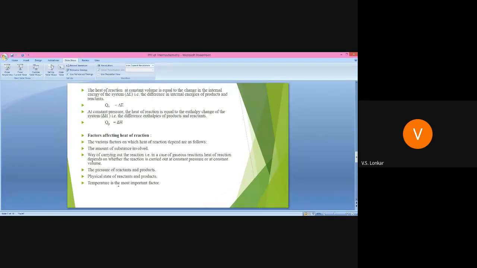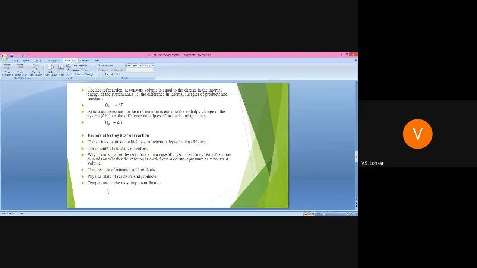Then physical state of reactants and products, because as the physical state of reactant and product changes, the heat content or heat of reaction also changes. For example, whenever we take the gaseous reactant, we get some delta H value, and if we use the solid state of that particular reactant, we get a different heat of reaction. In both reactions we get different values of heat of reaction.